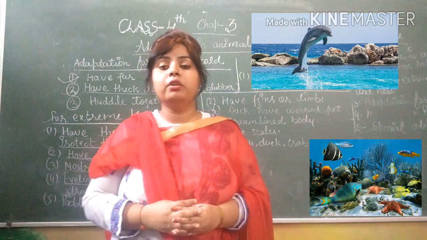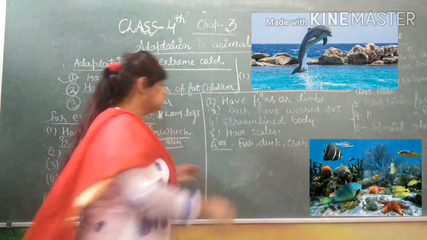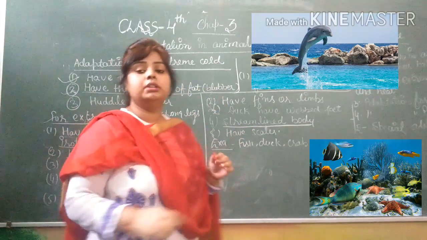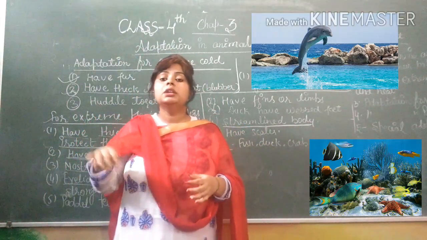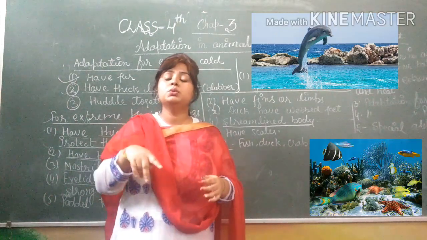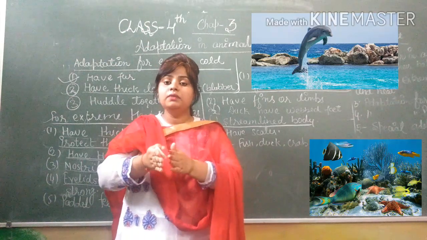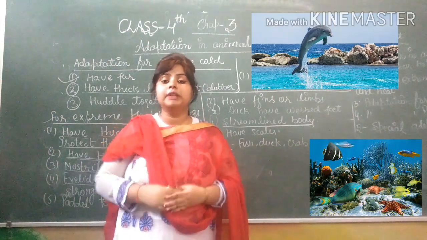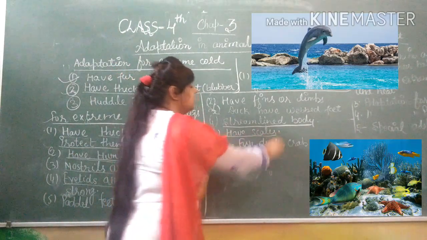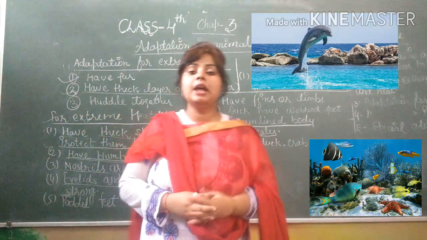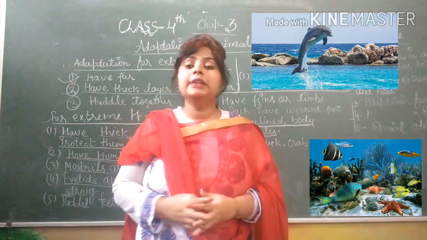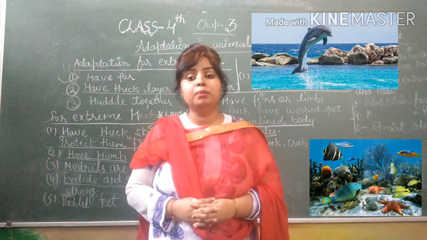crawl in water very easily. It means the fish have a streamlined body. Streamlined body means straight body. That's why when they swim in water, they always move in a straight direction. That is a streamlined motion. Next is scales. Some fishes have scales, a hair-like structure on their body. That's why they are waterproof.